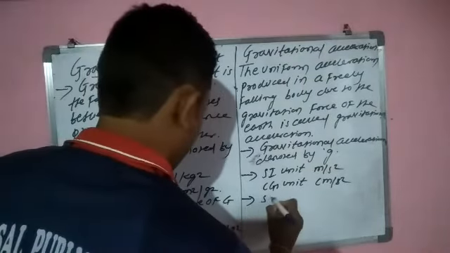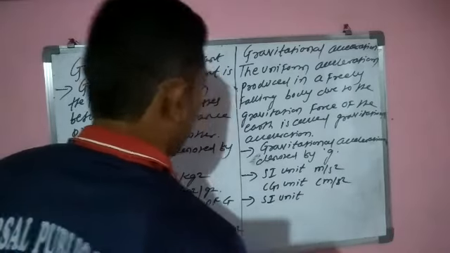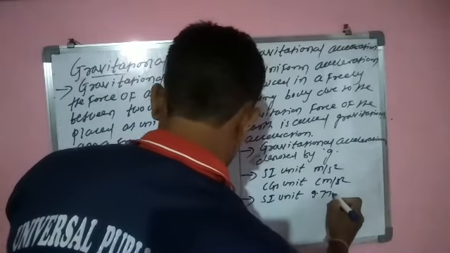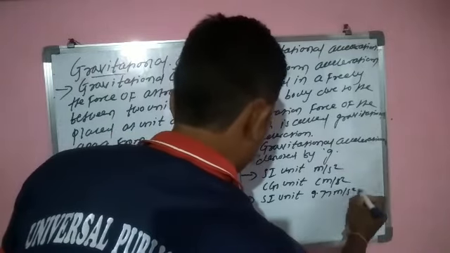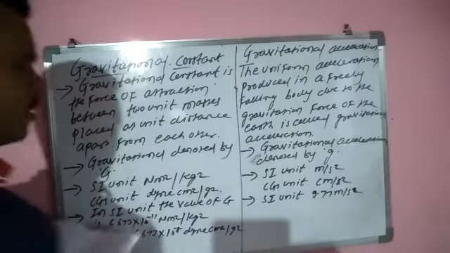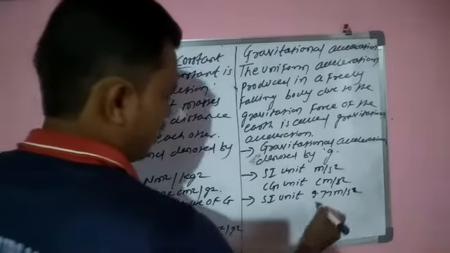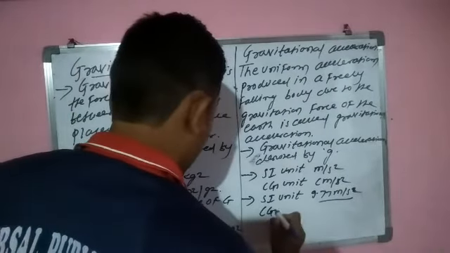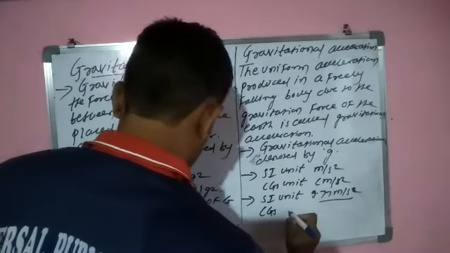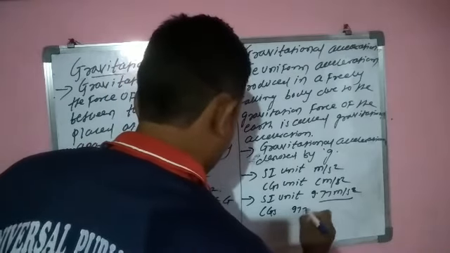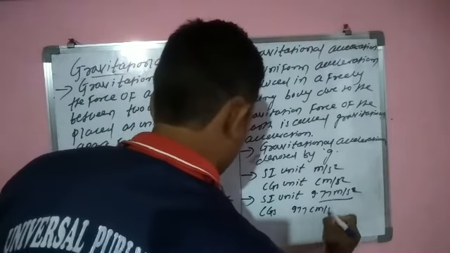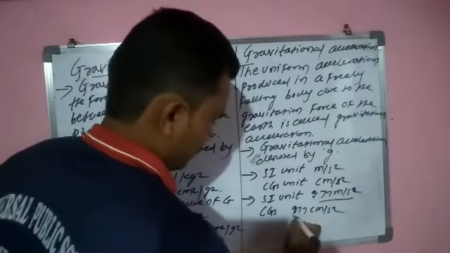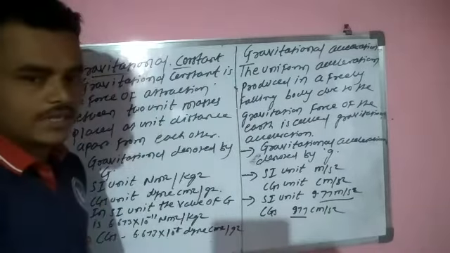In SI unit, the value of gravitational acceleration is 9.77 meter per second square, while the CGS value is 977 centimeter per second square. What will be the value of gravitational acceleration in CGS unit? 977 centimeter per second square.